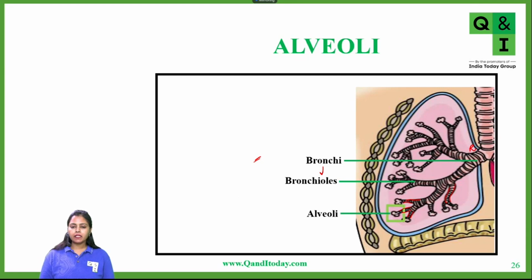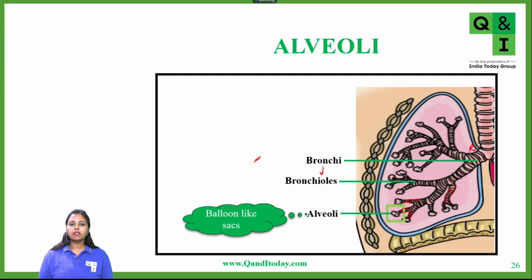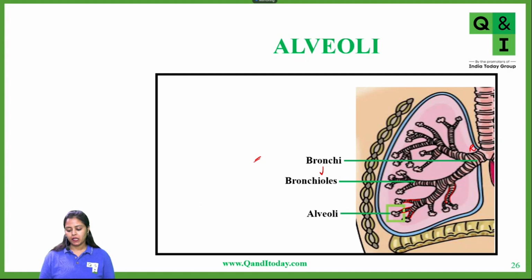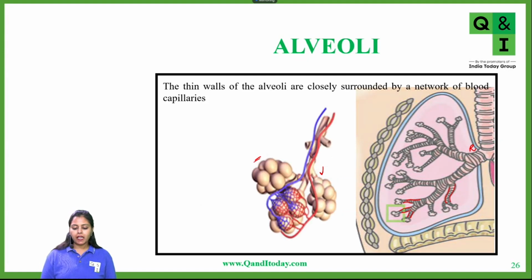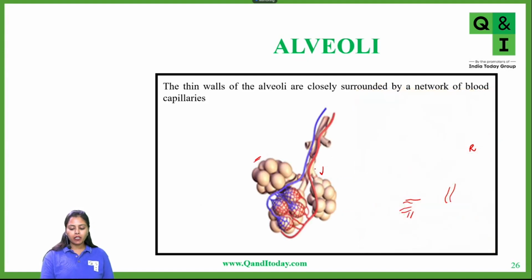Now let's see the details of these alveoli. These alveoli are basically balloon-like sacs present in the lungs, and they have very thin walls. You can see this is the balloon-like structure. These individual rounded units which I am drawing here are all alveoli, alveolar cells.